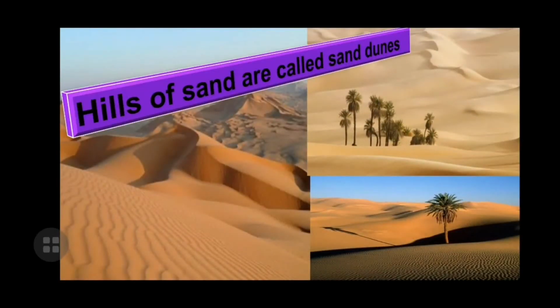Then comes hills of sand, which are called sand dunes. When you visit a sandy area, or a place like Rajasthan or any other desert area, you will see that there are lots of hills made up of sand. Those are known as sand dunes.